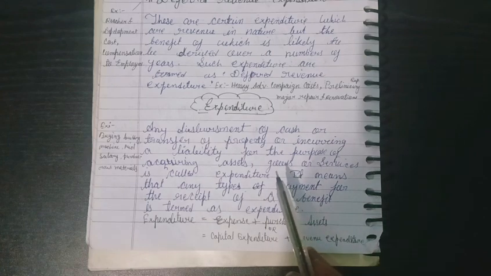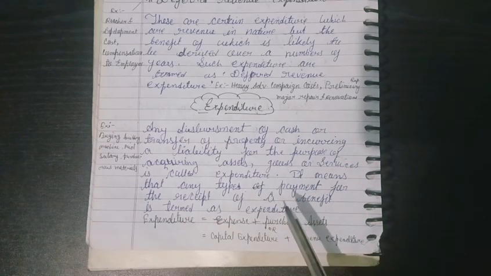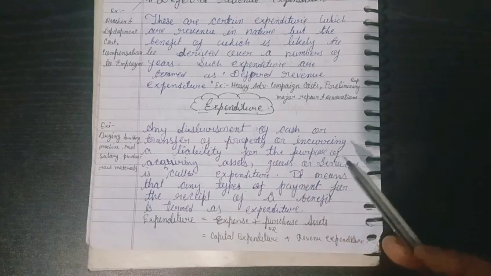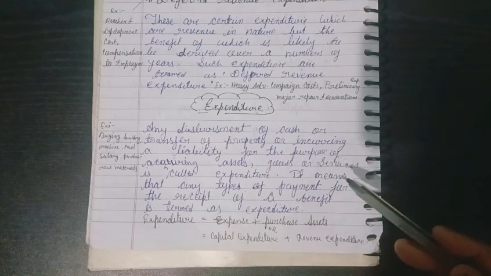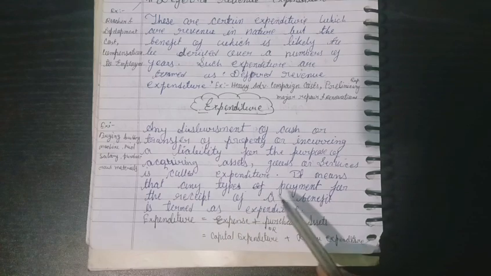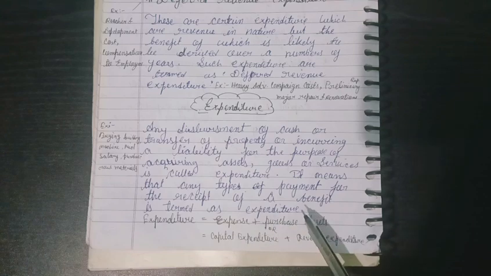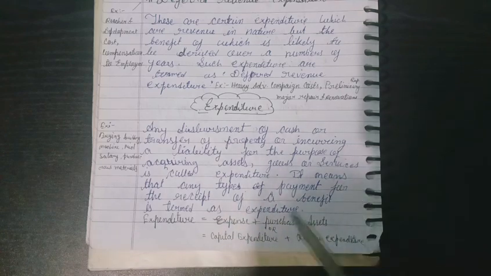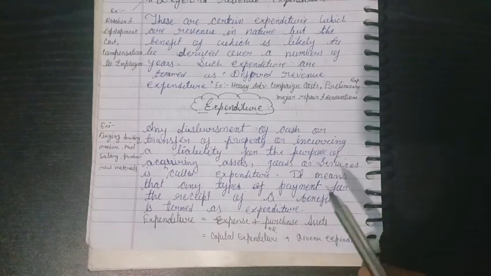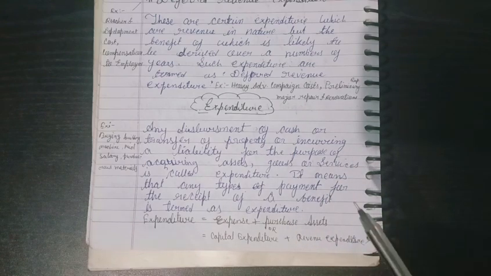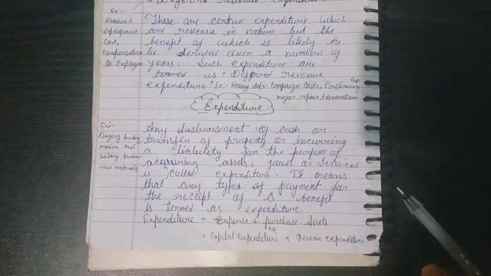Whenever we acquire assets, goods or services, we are spending money, and that is called expenditure. It means any type of payment for the receipt of a benefit is termed as expenditure. When we make a payment we get something, and it gives a benefit in the business.